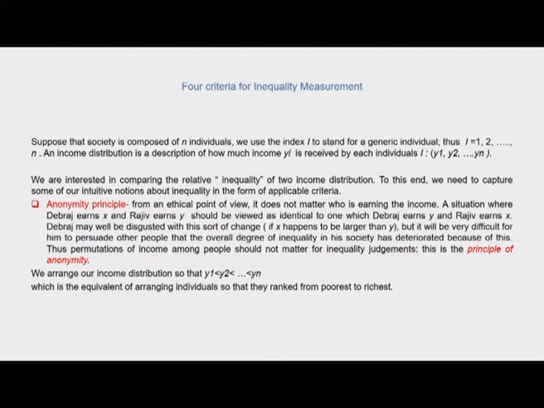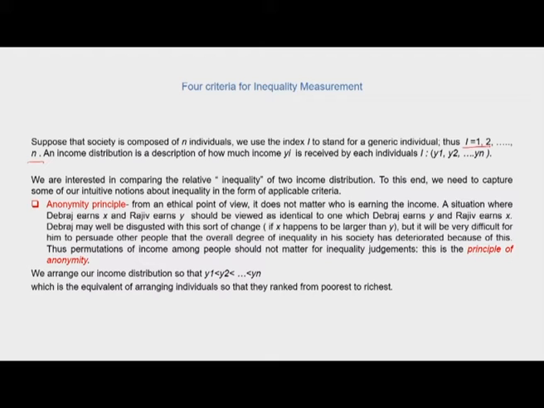So suppose a society is composed of n individuals. We use the index i to stand for a generic individual, so i comprises these individuals 1 to n. An income distribution is a description of how much income yi is received by each individual: y1, y2, up to yn. So we are interested in comparing the relative inequality of two income distributions, and to this end we need to capture some of our intuitive notions about inequality in the form of applicable criteria.